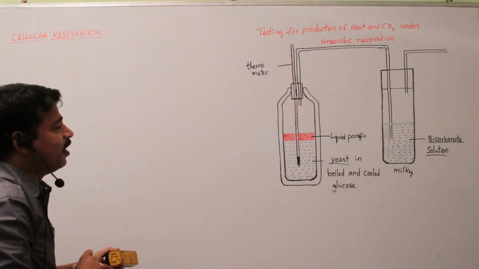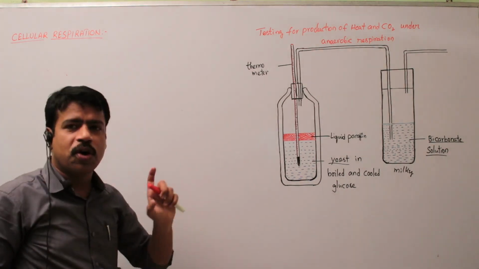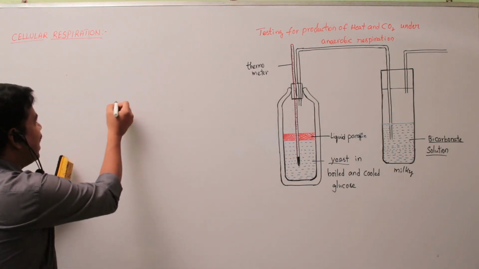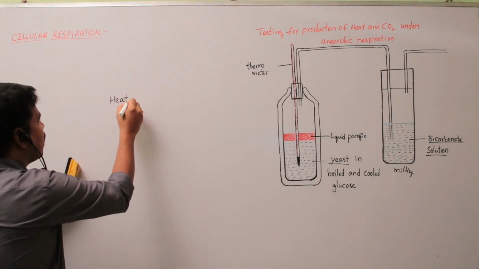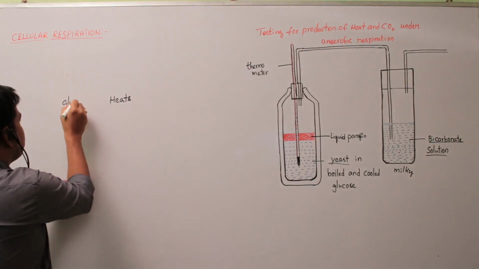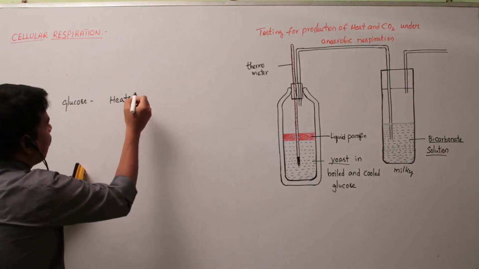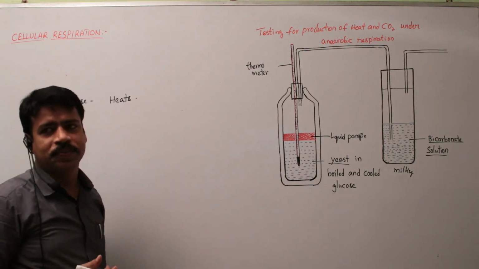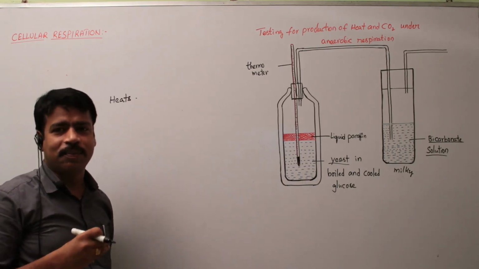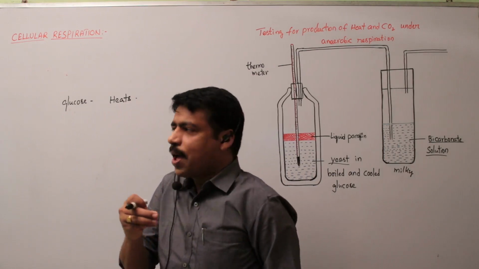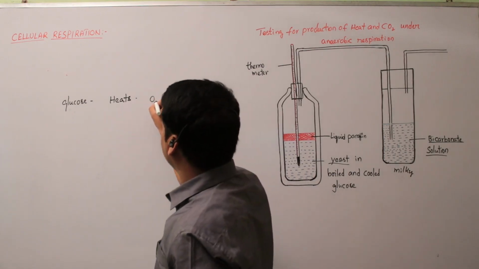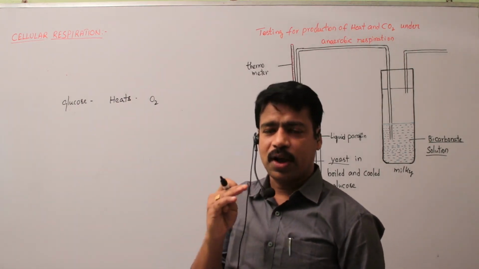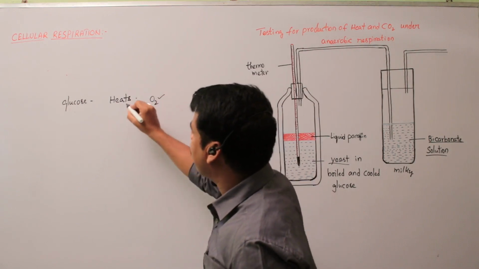So first of all we have to take some glucose solution and slightly heat it up. What is the reason to heat up the glucose solution? While we heat up the glucose solution, the oxygen is removed from it. That is the reason. When we heat up the glucose, the oxygen is removed from the glucose solution.